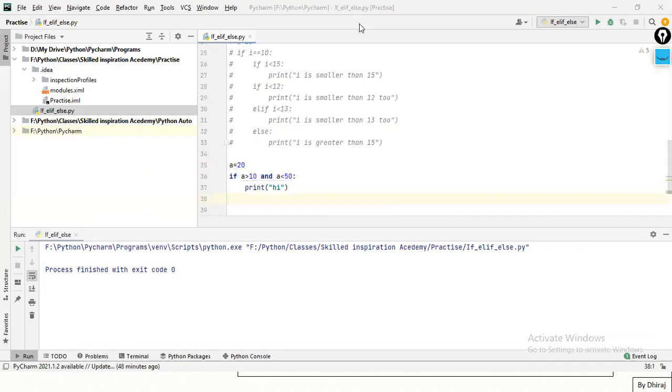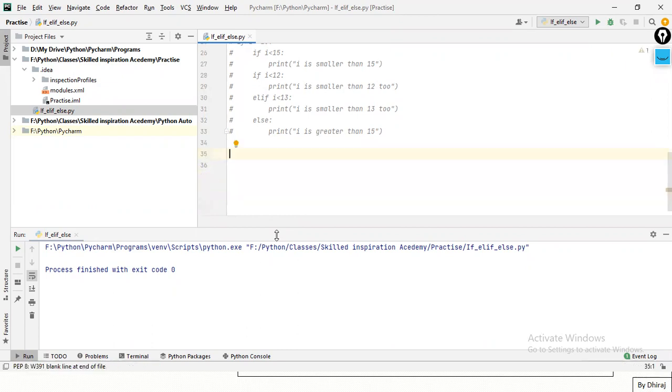Chalo. Whenever there is an or, we can use it with names as well, not only integers. Subin, let's take an example. I can write a equal to Subin or, okay, let's program it.